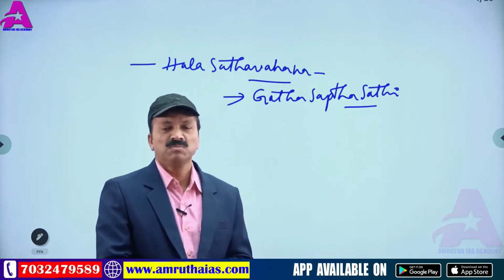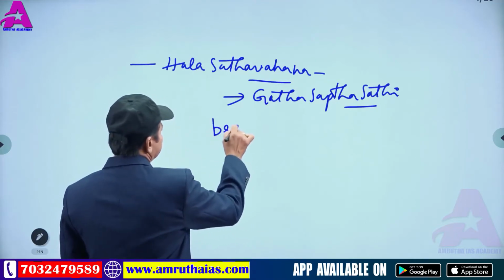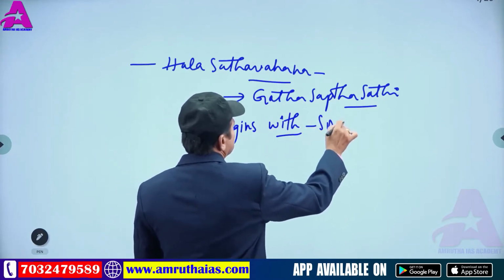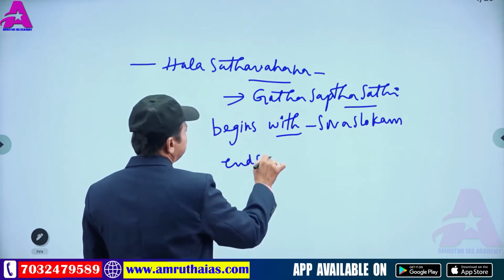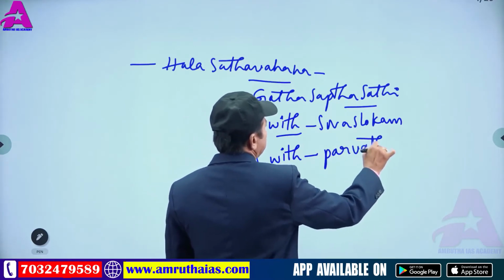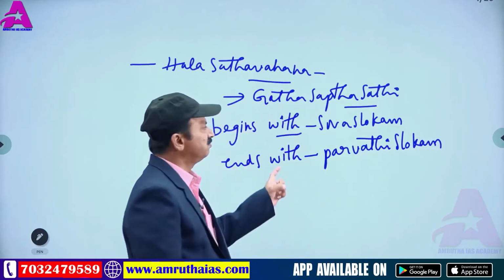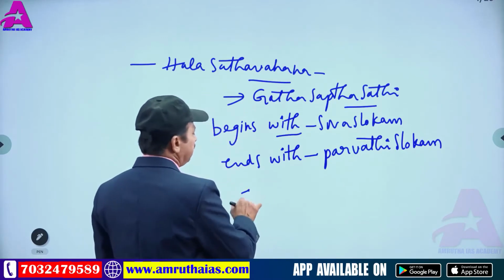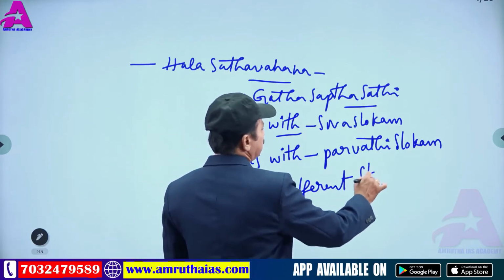It begins with Siva Slokam and ends with Parvati Slokam. It is a combination of 700 different stories.